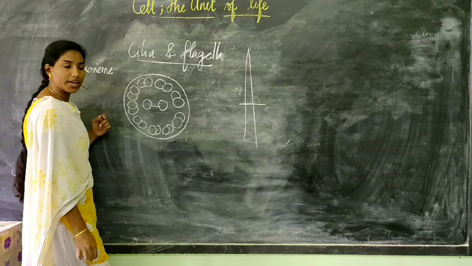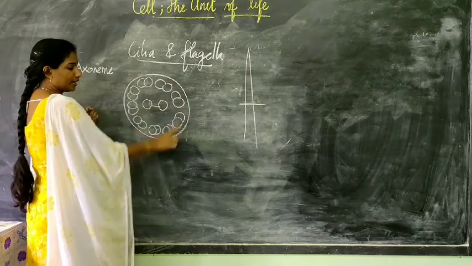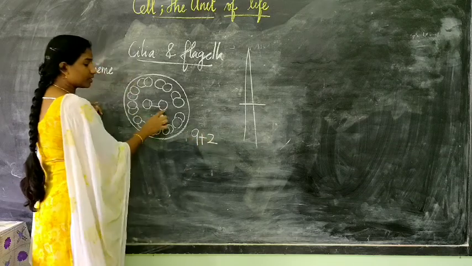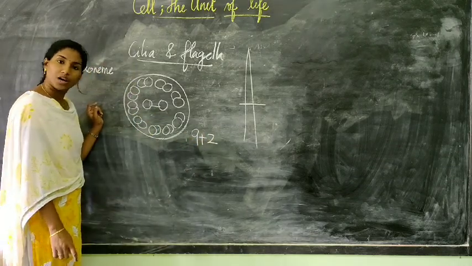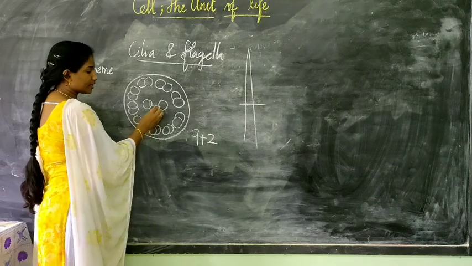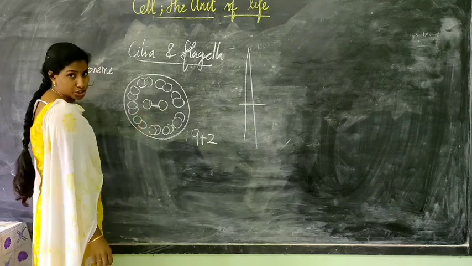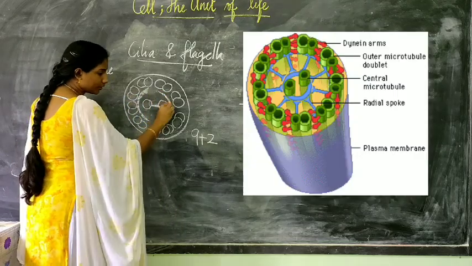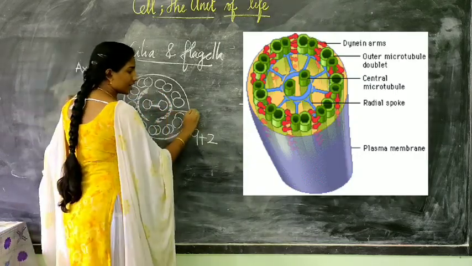So in total how many are there? 9 pairs on the outside plus 2 in the center. Now the 2 in the center are connected by a bridge and they are enclosed within a central sheath.